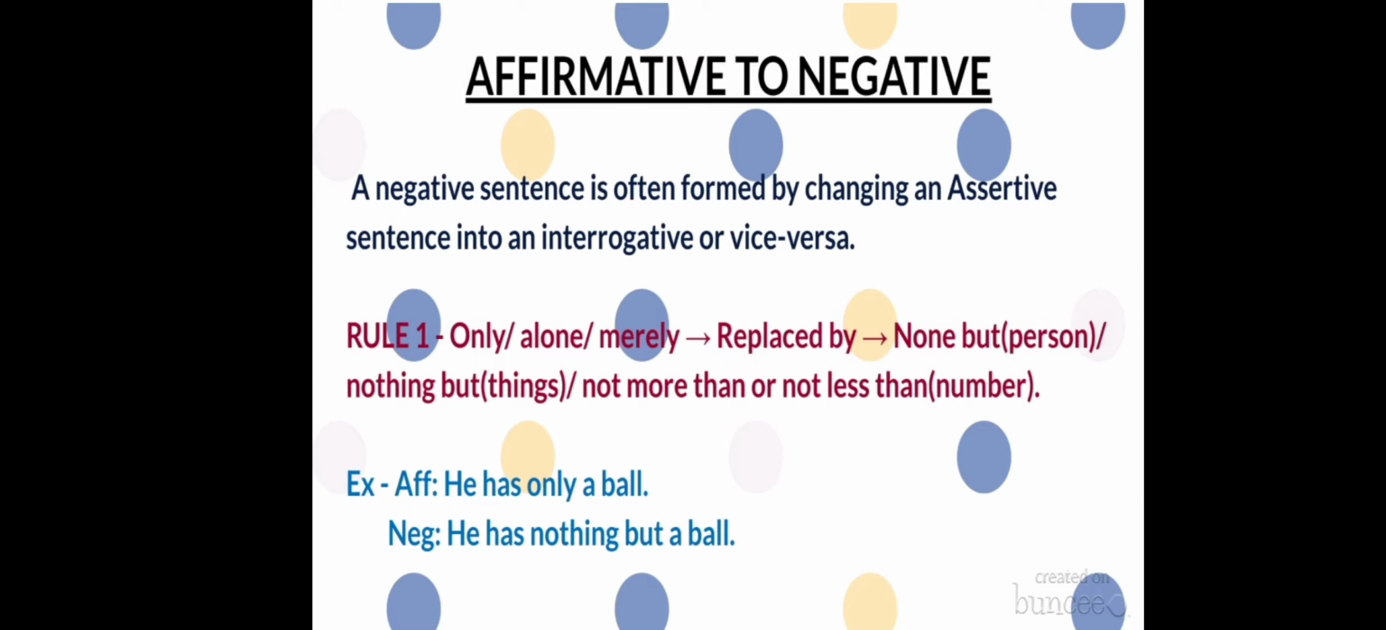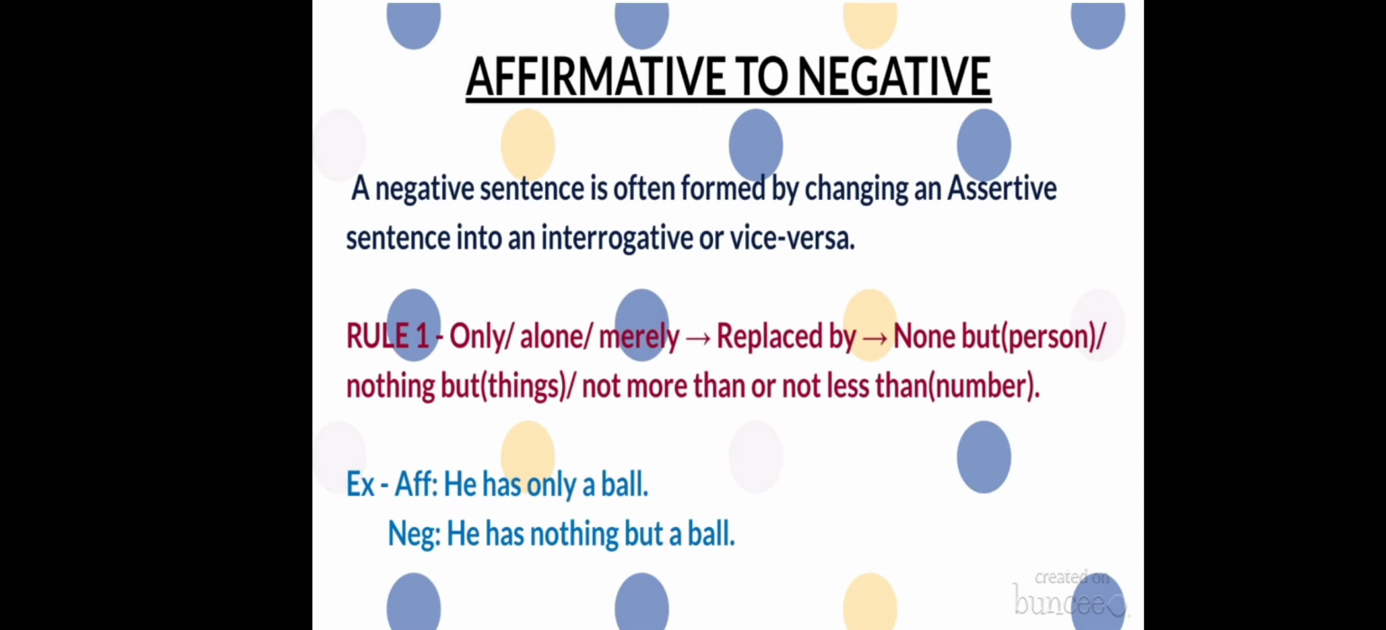If you are denoting any person, you can use none but. If you are denoting anything, you can use nothing but. If you are denoting any number, then not more than or not less than, whichever is suitable. For example, an affirmative sentence is: he has only a ball. See the word only. Now, you have to replace this word only with the given words none but, or nothing but, or not more than, or not less than, whichever is suitable.